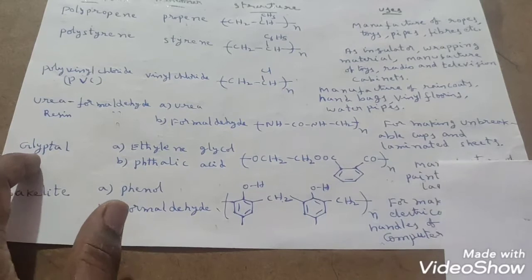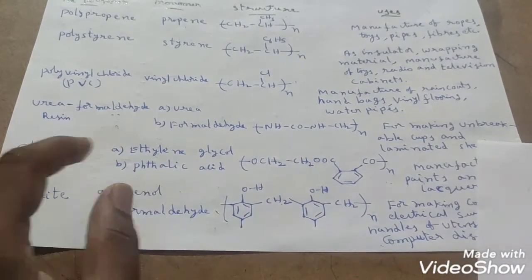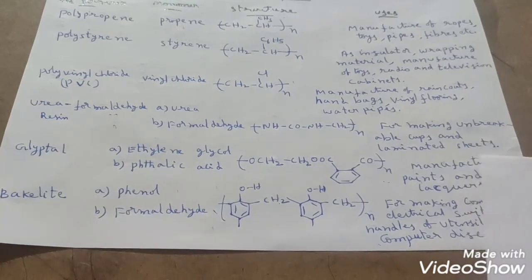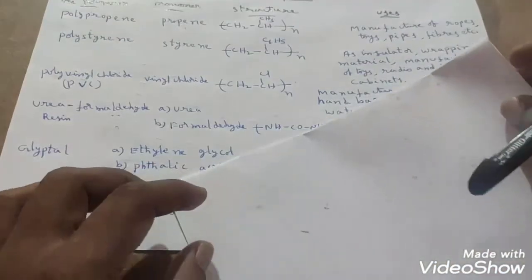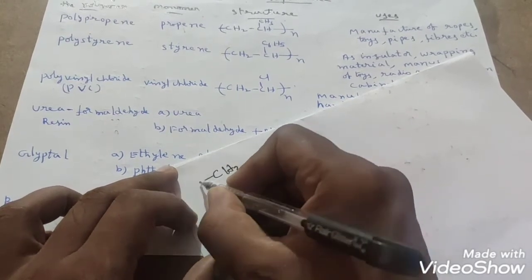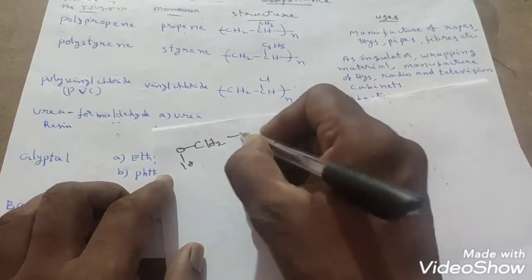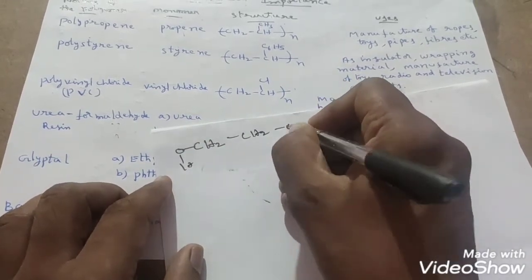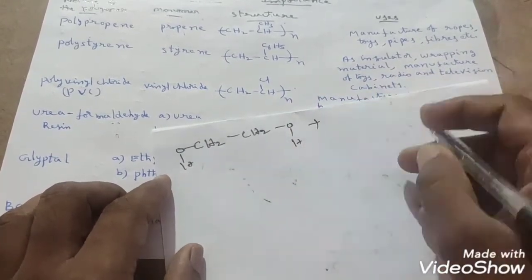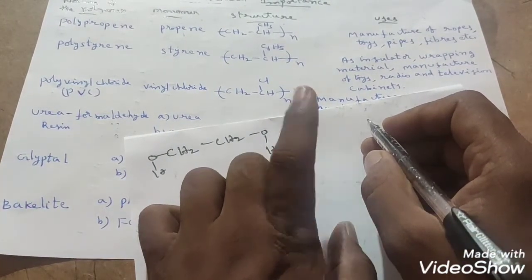Next part we have, that is glyptal, students. Glyptal is the polymer of ethylene glycol and phthalic acid. Then what is the ethylene glycol formula? You see that ethylene glycol, to easily understand, I am taking like this: CH2OH, CH2OH, right? Then what is the phthalic acid formula? Benzene 1,2 dicarboxylic acid, right?